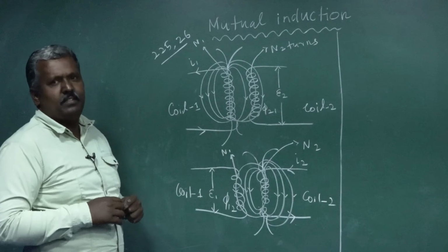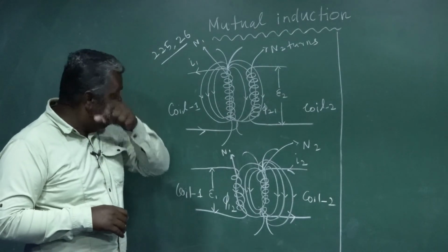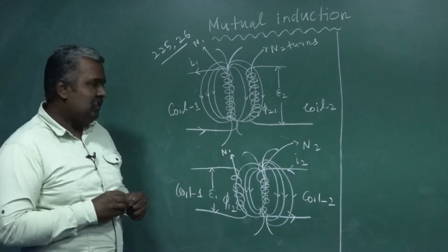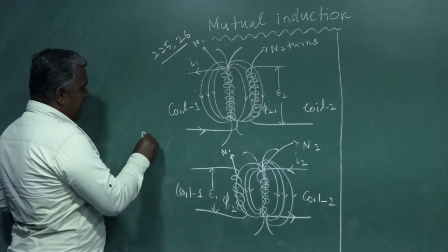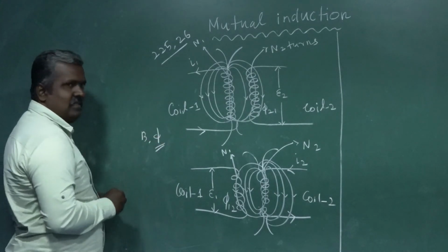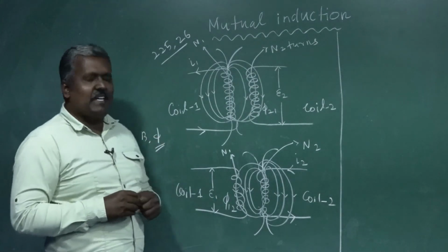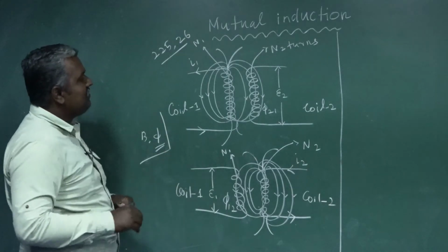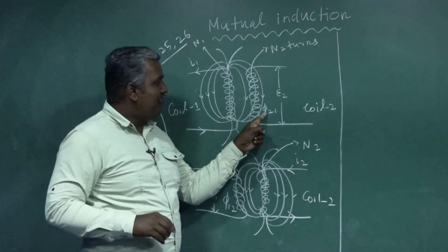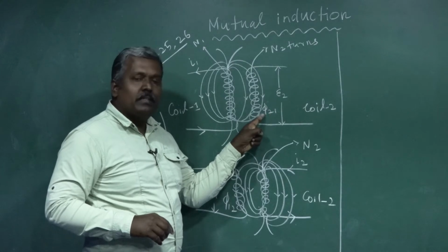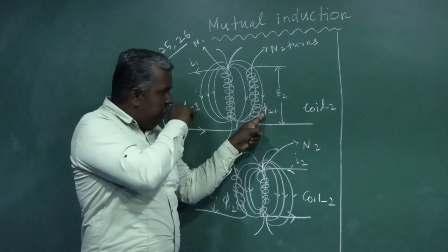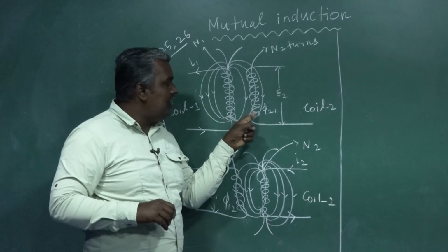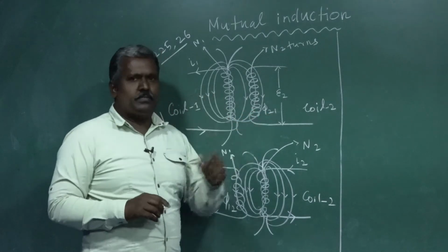In the presence of the magnetic field, flux will be there. Φ21 is the total magnetic flux linked with coil 2 due to coil 1.